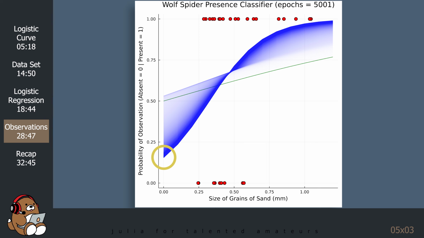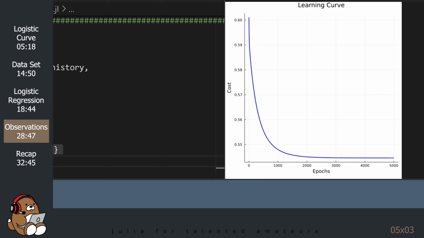Let's plot a learning curve to see our computer's journey as it went through this process. The values along the y-axis are not important, but the overall shape of the curve is important.